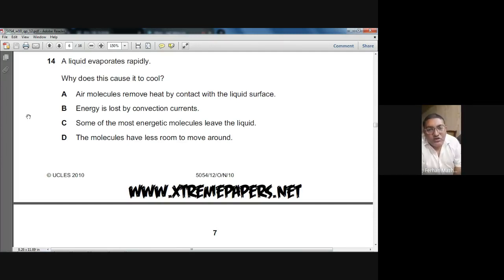So the molecules which are left in the liquid have less kinetic energy, so the average kinetic energy of that liquid drops. So the temperature drops, and this causes the cooling effect. So what is the choice? C. Some of the most energetic molecules leave the liquid. That is the right choice. C is the right answer. I hope you have understood.